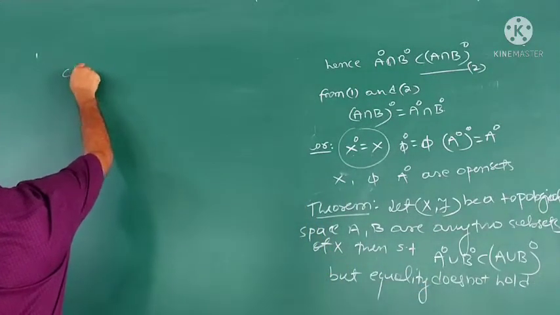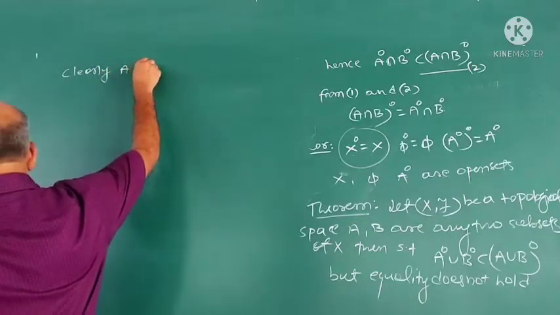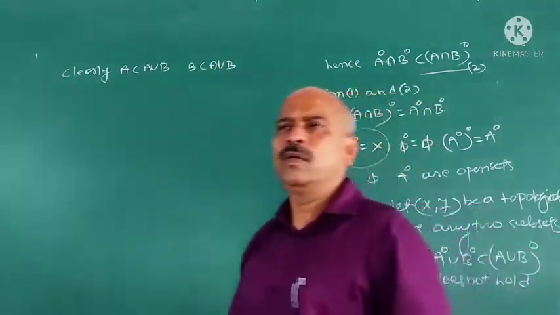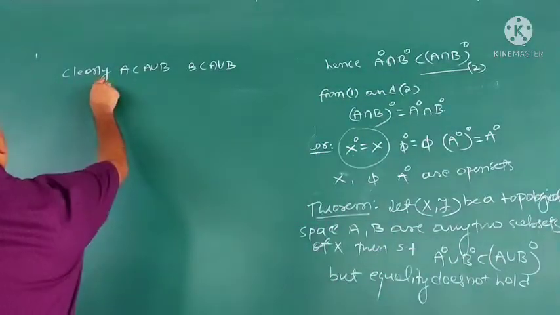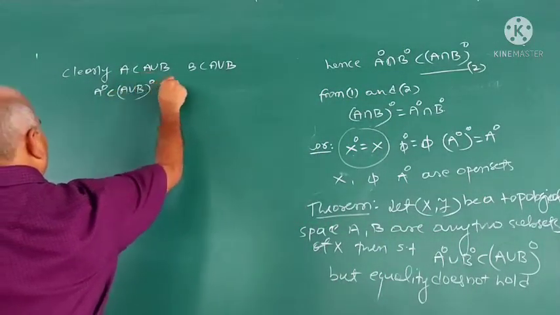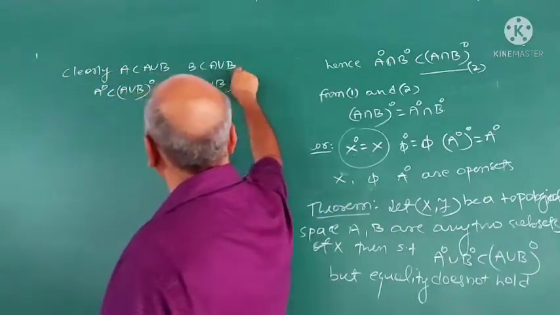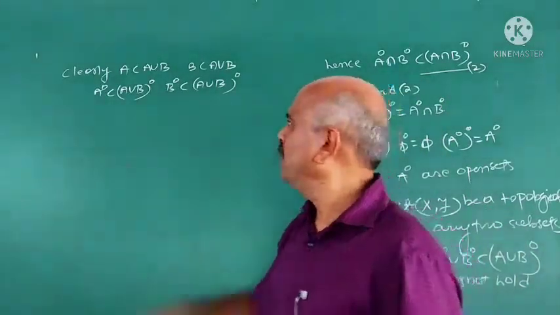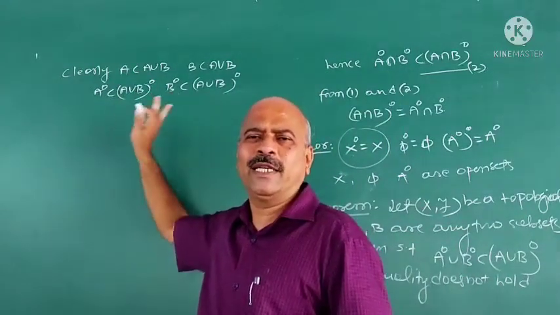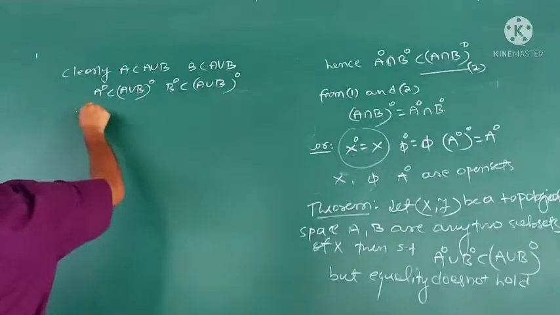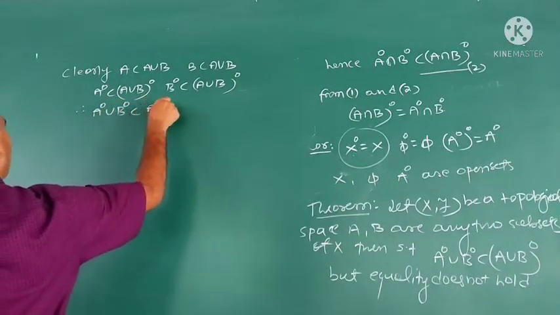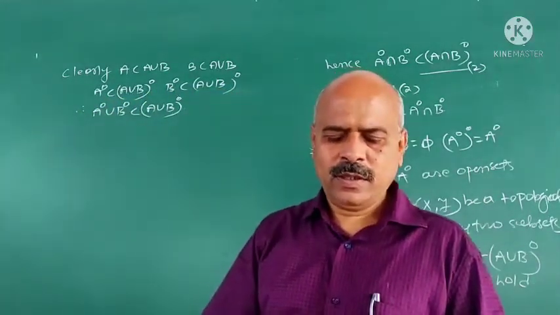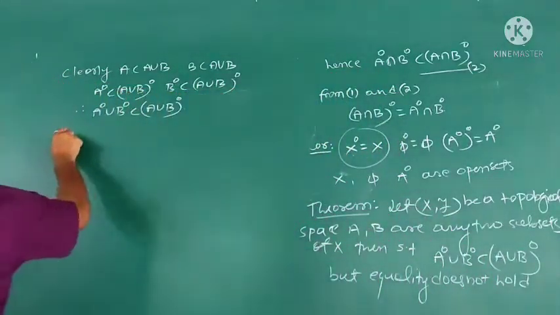First part: clearly A is contained in A union B, and B is contained in A union B. Therefore, interior A is contained in interior of A union B, and interior B is contained in interior of A union B. This is because we have proved that if A is contained in B, then interior A is contained in interior B. Therefore, interior A union interior B is contained in interior of A union B. This is the first part.